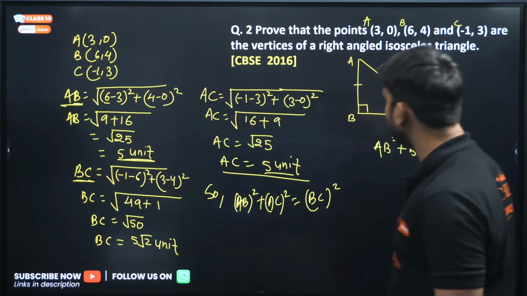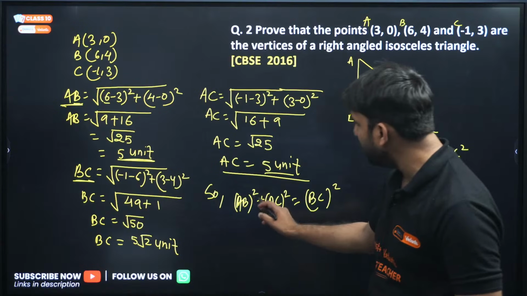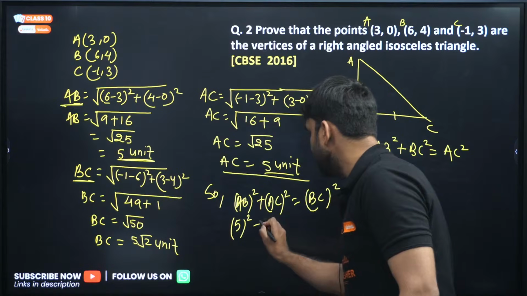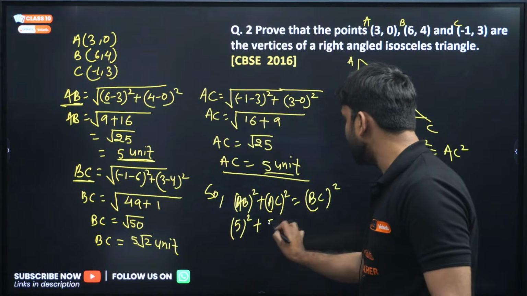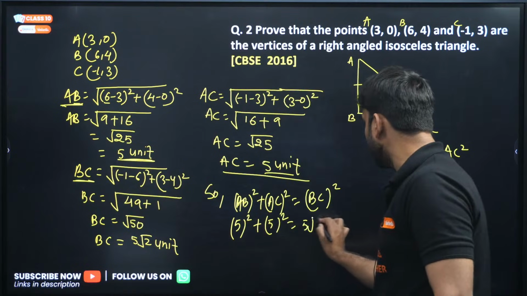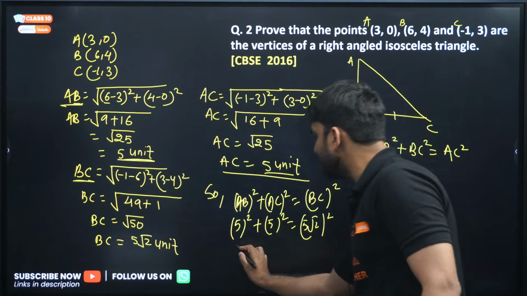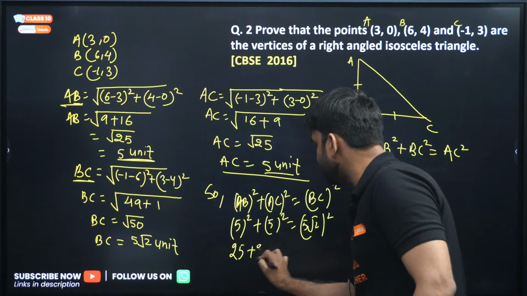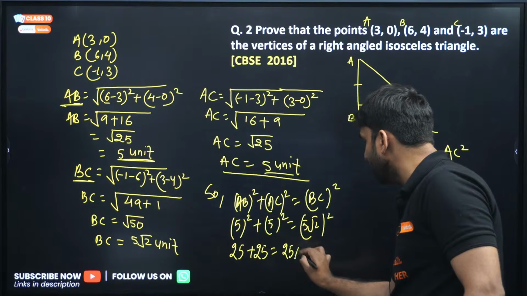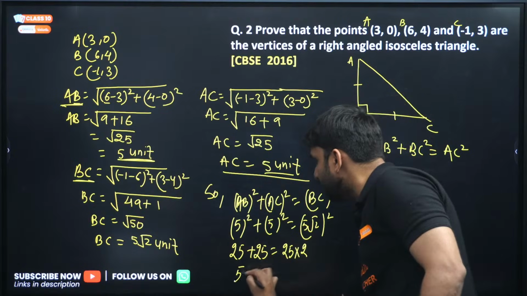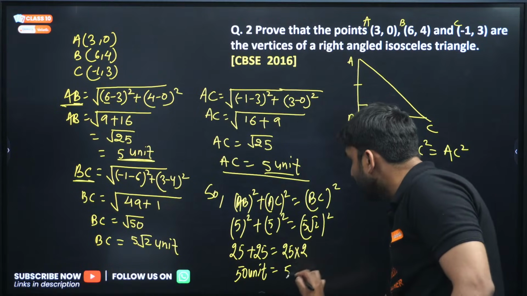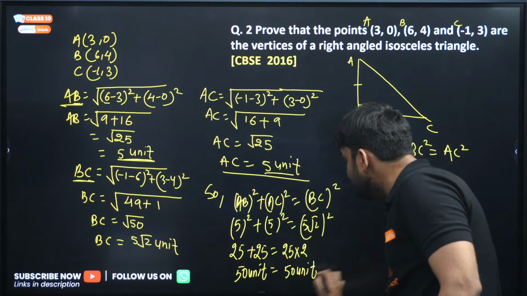AB is 5, so this is 5 square, and AC is also 5 square, and BC is 5 root 2, so 5 root 2 whole square. 5 square is 25, 5 square is 25, and 5 root 2 square will be 25 into 2. 25 plus 25 is 50. Left hand side is 50, and right hand side, 25 into 2, is also 50. Hence verified.